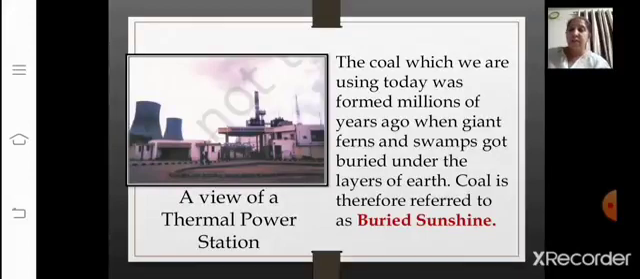The coal which we are using today was formed millions of years ago when giant ferns and swamps got buried under the layers of earth. So, therefore, coal is referred to as the buried sunshine. See, even today, it has been formed millions of years ago, but even today also we are using it. That is the reason it has been given the name buried sunshine. Here the image has been given to you, a view of the thermal power station.